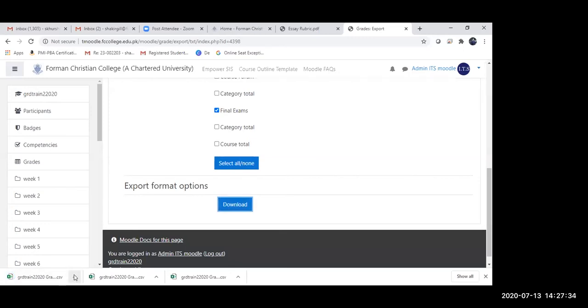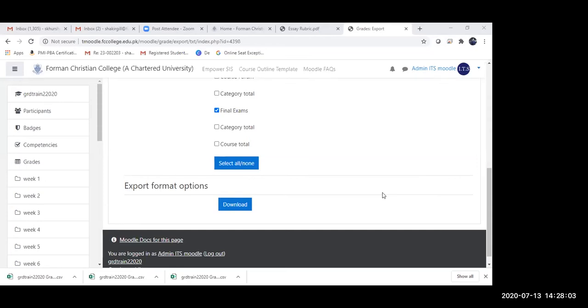Once I have downloaded the file and I open it, you can see this column over here. The G column actually shows the final exams. So I'm going to score these exams now.